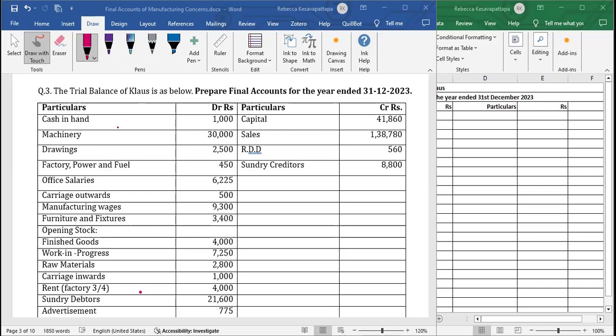First, in particulars, we see cash in hand. Where will it go? It's an asset. So we will make a marking and keep here. It will go to balance sheet, assets. Machinery, balance sheet, assets. Drawings, where do we record drawings? That we will see. Drawings is also written in the balance sheet. From capital, we do it less.